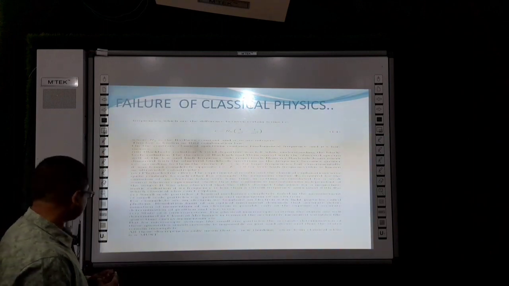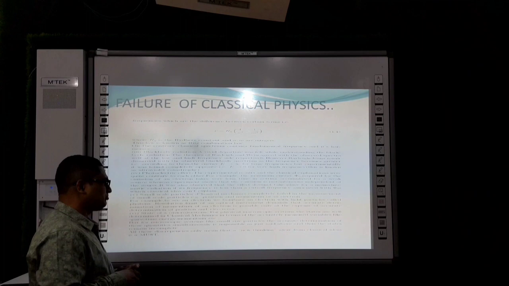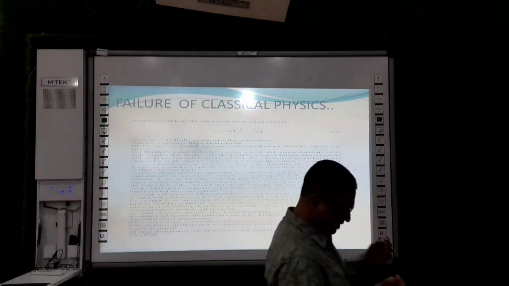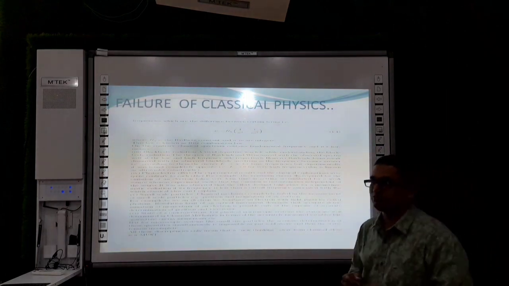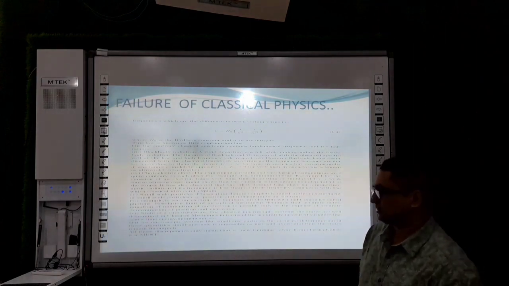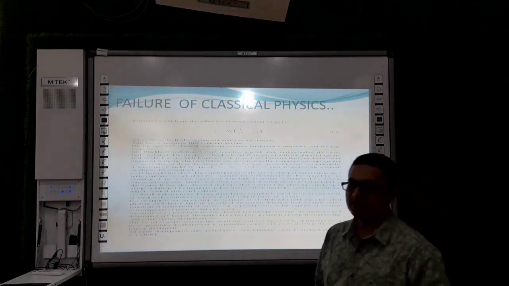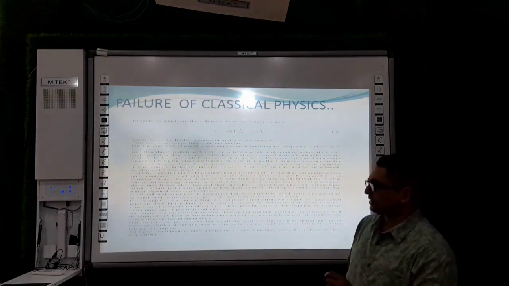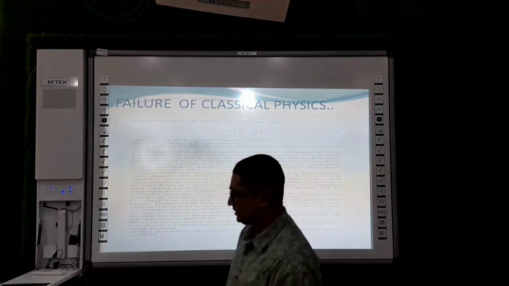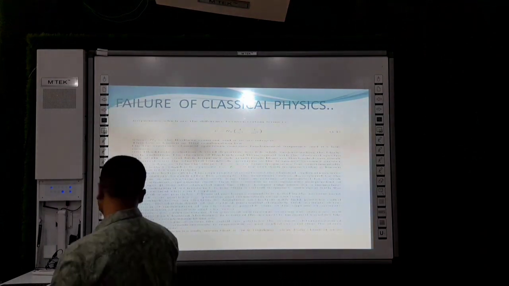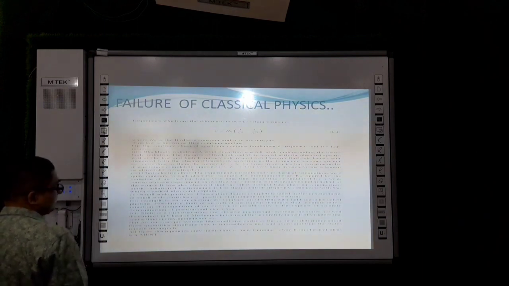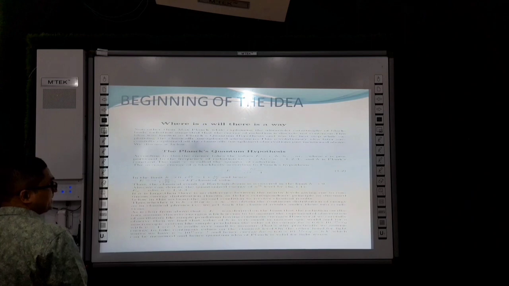And also, number 6, microscopic systems have the same issue: simultaneous measurements are not possible, and we cannot even define their state in the classical context. So these six things that classical theory cannot explain compelled us to think that new thinking was required, and this new thinking ultimately became quantum mechanics.